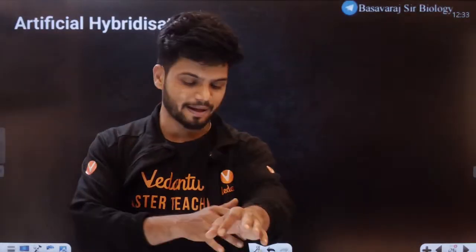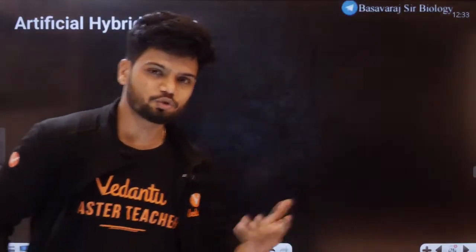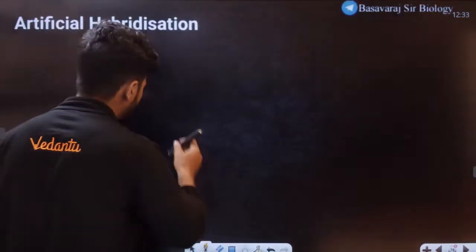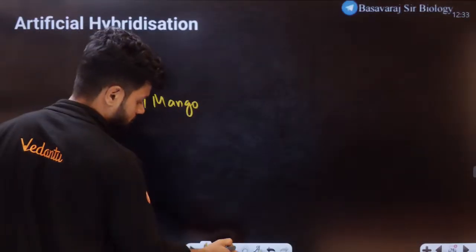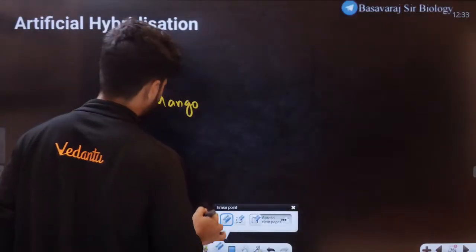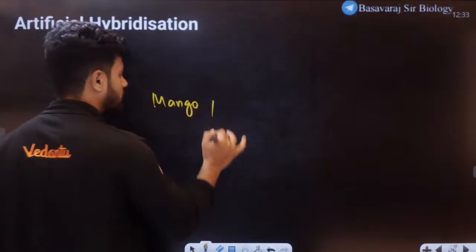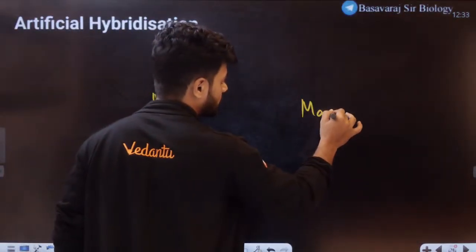Next is called artificial hybridization. What is this concept? Very simple concept. Students, how many of you love mangoes? You love mango? I love mango. Let's take two mangoes here. I have mango 1 and I have mango 2.